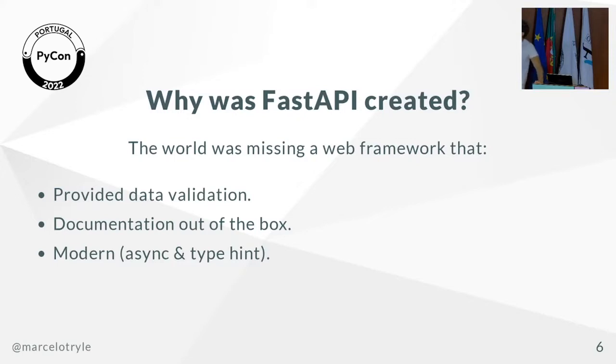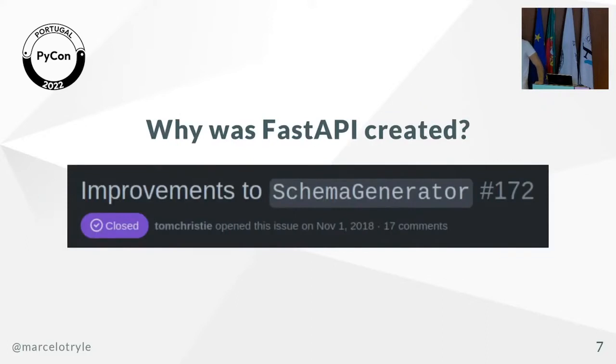So he created FastAPI mainly because the idea of FastAPI is to provide cool data validation out of the box, and you have documentation with Swagger. And you also are able to use modern Python features like type hints and async Python. And the thing is that all of this actually started from a GitHub issue.